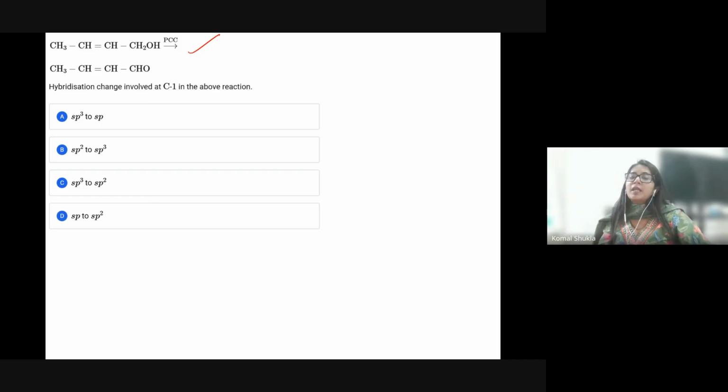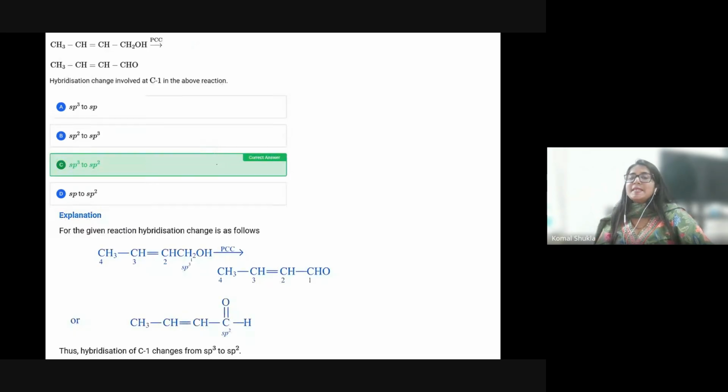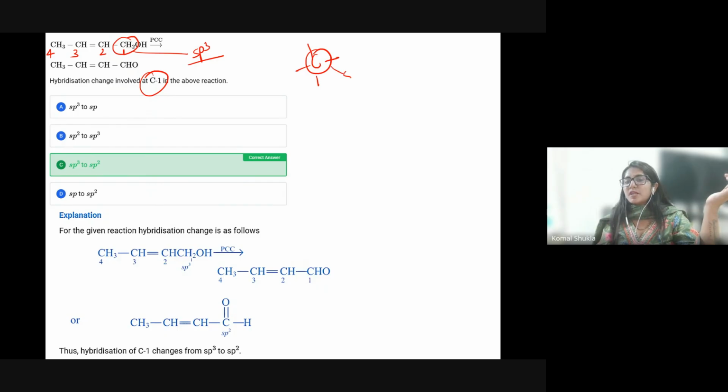Now, the hybridization state involved at carbon 1 in the above reaction. This is very easy. See, now we are talking about the C1 position. This is C1, 1, 2, 3, and this is 4. Suppose this is the alcohol group, so this is sp3, which is very clear. The carbon is having only single bonds, so definitely this is sp3.